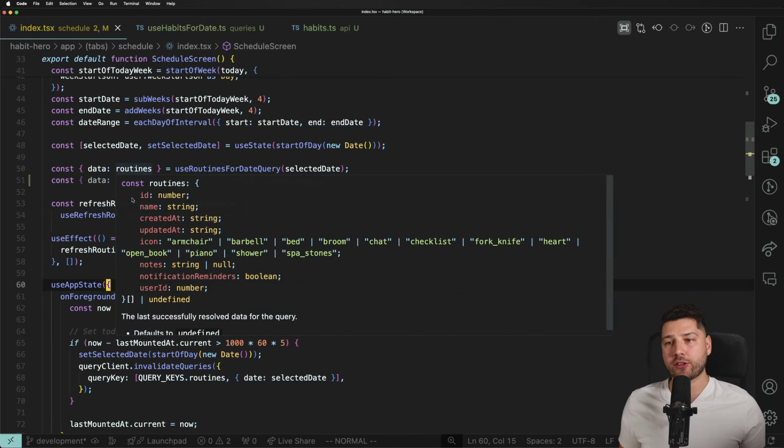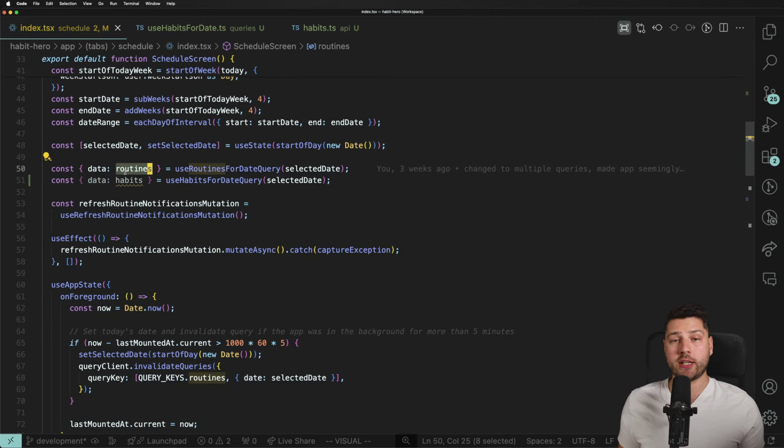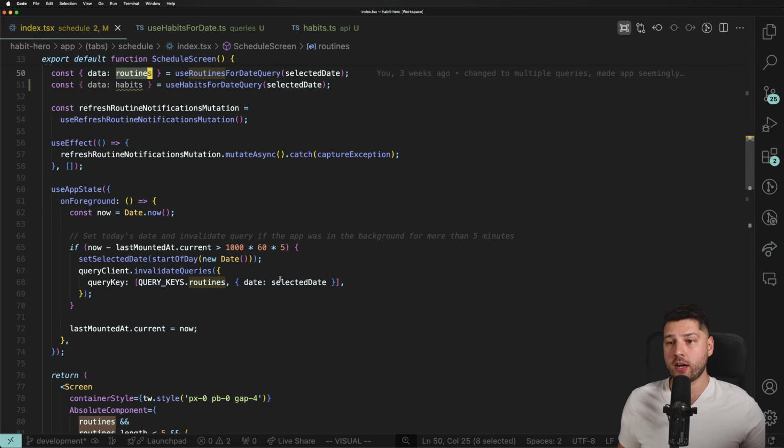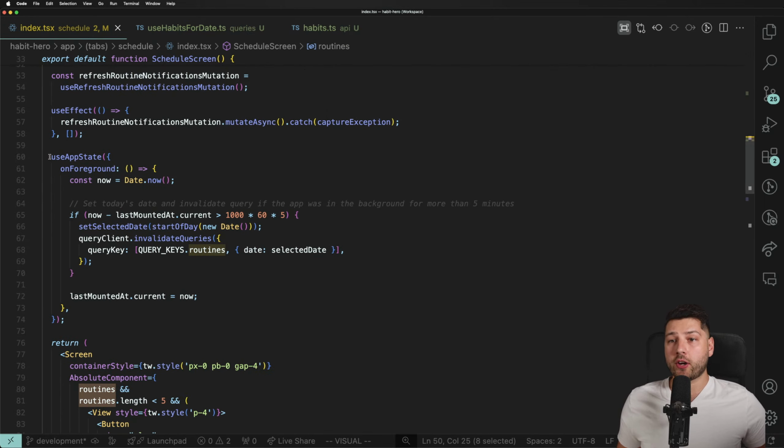To figure out how to actually use them, let's look at where routines are being used and try to replicate that behavior. If I just highlight these routines, you're going to see that we have some code over here that uses a custom hook to run some code on foreground.